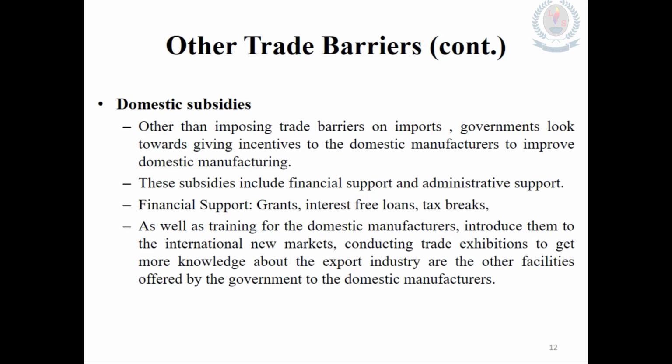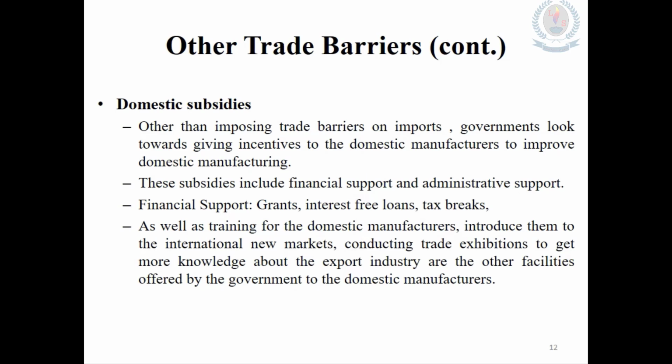These subsidies include either financial support or administrative support, because most domestic manufacturers lack finance. They are unable to raise funds for their development activities. By identifying such cases, the government can sometimes issue interest-free loans or grants which are not taken back, as well as administrative support.